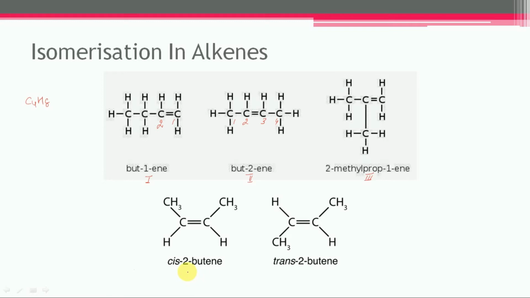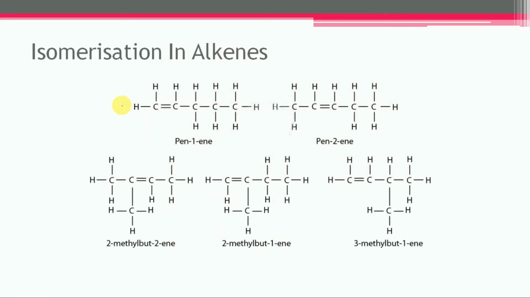Now the structure number 4 and structure number 5 are the geometrical isomers. In case of this isomer, both the methyl groups, or the same group, are on the same side, so it is called cis-2-butene, and in the second case the same groups are on opposite sides, so it is called trans-2-butene. Let us consider one more example of pentene.